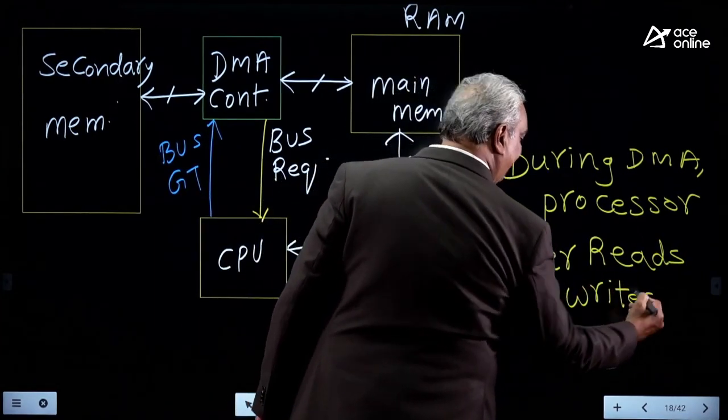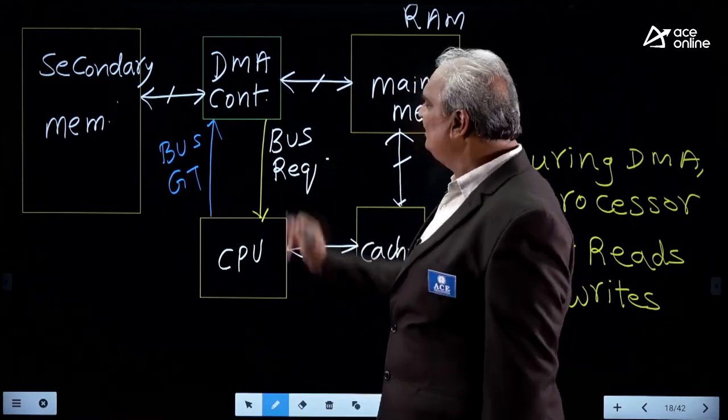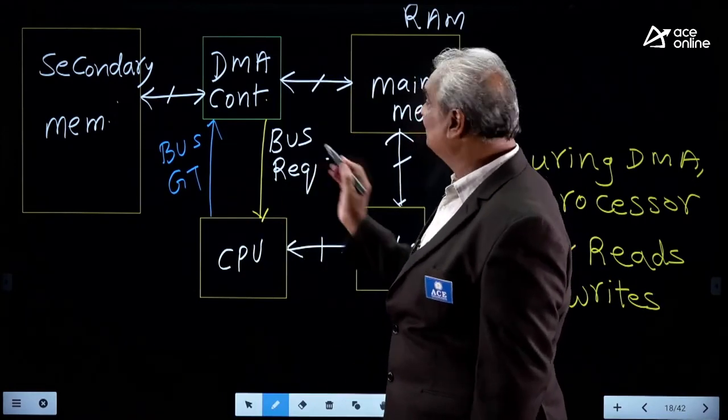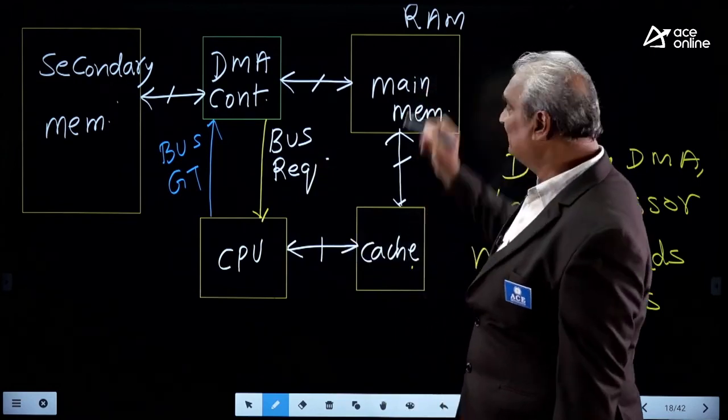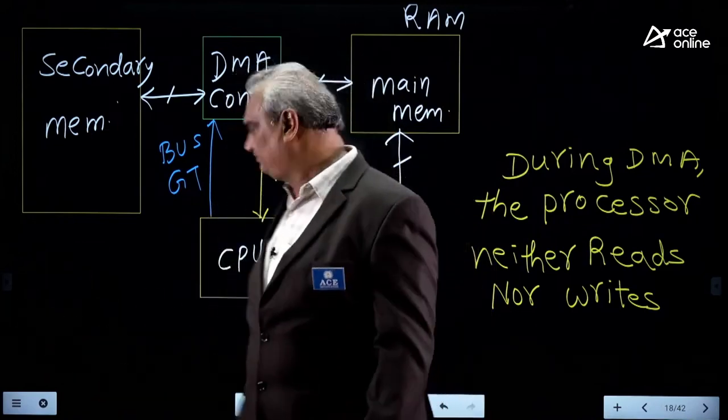Why? Because all buses are under the control of the DMA controller. So the DMA controller is placed between secondary memories and main memory. Sometimes main memory is also known as RAM. Now, better to watch the question now.